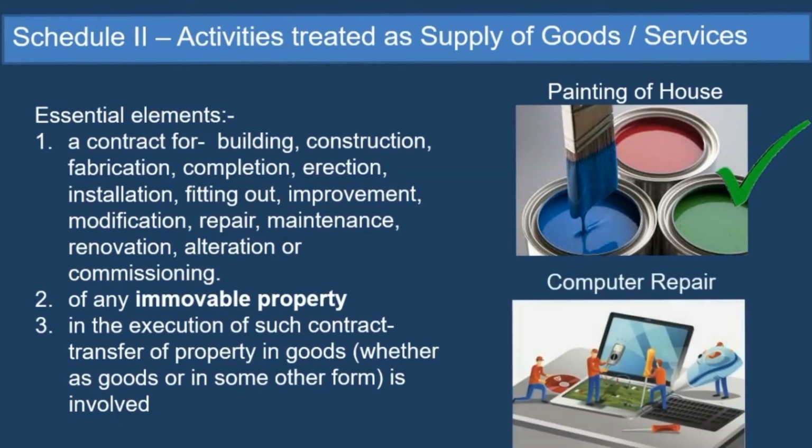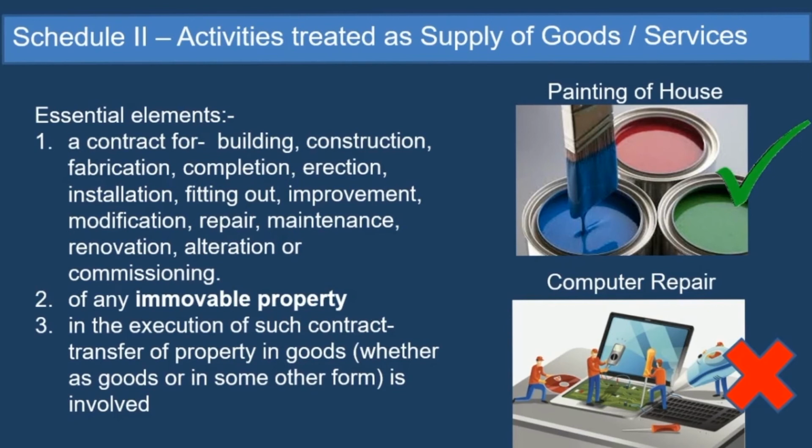Now check another, like repair of a computer. Somebody comes for repairs of your computer and some parts have to be replaced, etc. So it is a contract for repairs, but is it a contract for immovable property or not? No, it is not an immovable property. So these repair services of computer, machine, furniture, etc. will not be considered as works contract. So just remember, the works contract is applicable only for immovable properties. For movable properties, it's not applicable.